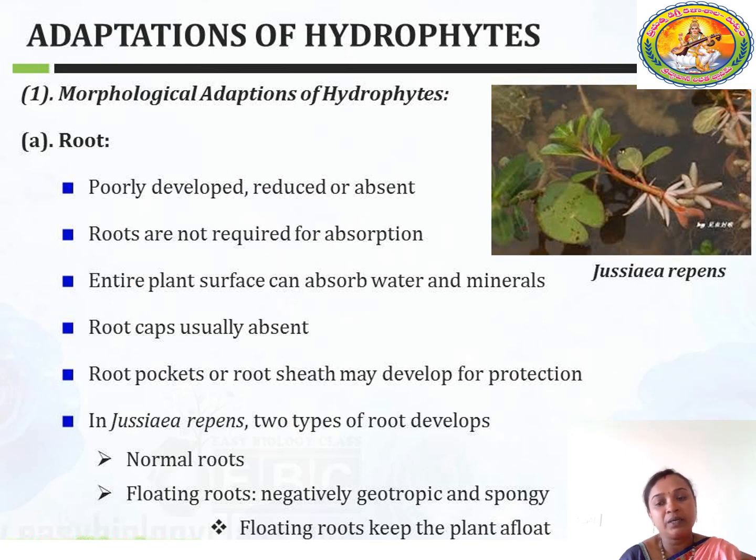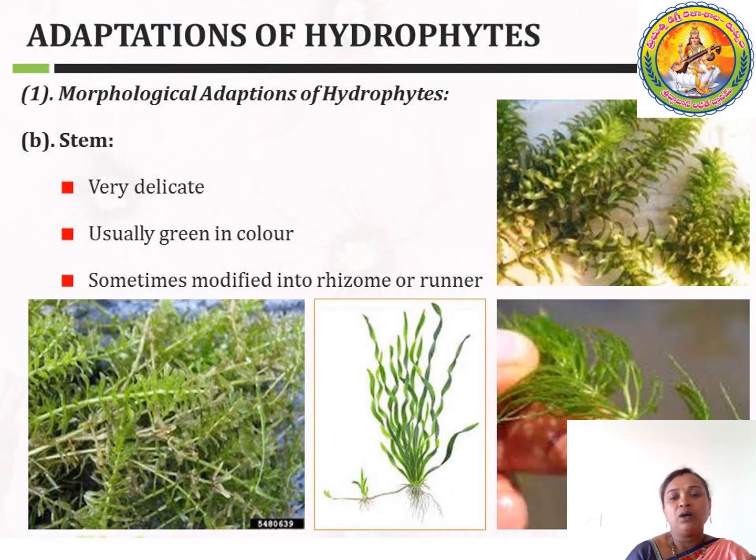Example, here you can see Jussiaea. In the case of Jussiaea repens, you can see two types of root developments. One is normal roots, the other one is floating roots. These floating roots keep the plant floating on the water surface.